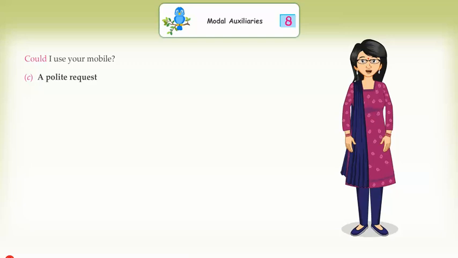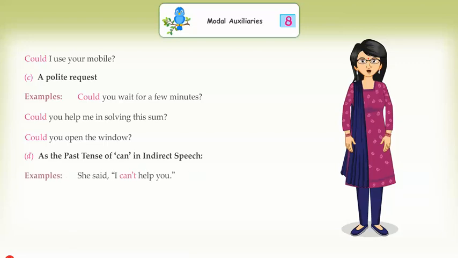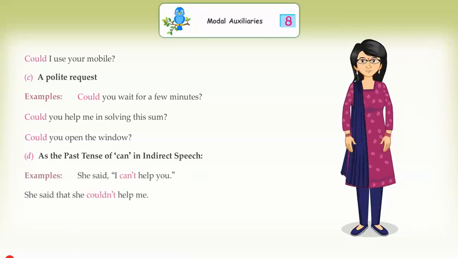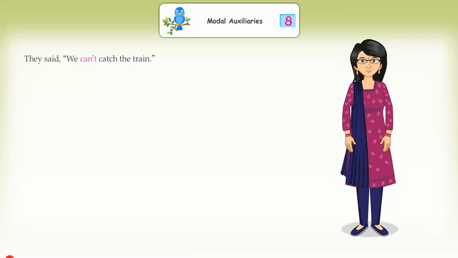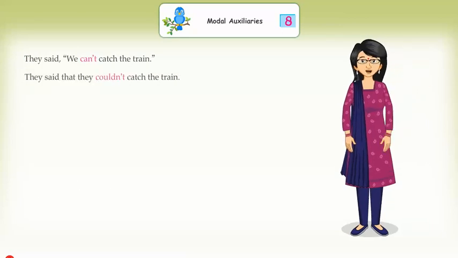C. A polite request. Examples, could you wait for a few minutes? Could you help me in solving this sum? Could you open the window? D. As the past tense of can in indirect speech. Examples, she said, I can't help you. She said that she couldn't help me. They said, we can't catch the train. They said that they couldn't catch the train.